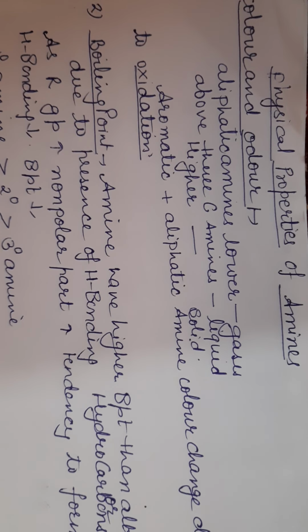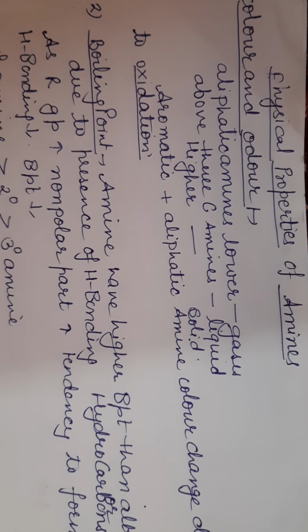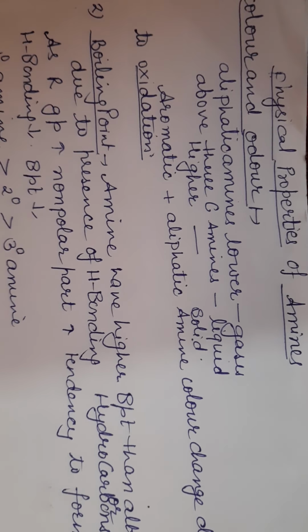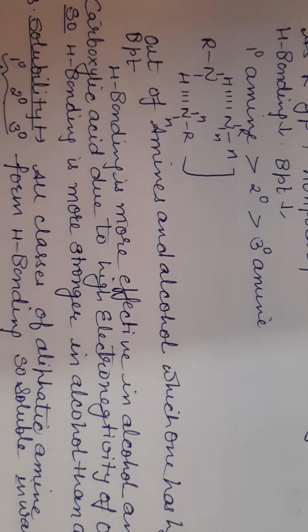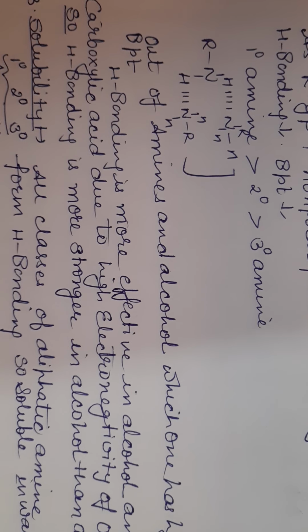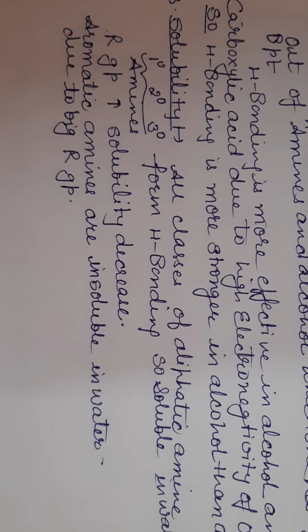Oxygen is more electronegative and small in size, so alcohol's tendency to form hydrogen bonding is more as compared to amines. That's why the boiling point of alcohol is more than amines of the same molecular mass. So the tendency of hydrogen bonding is more in alcohol, and that's why they form strong hydrogen bonding.